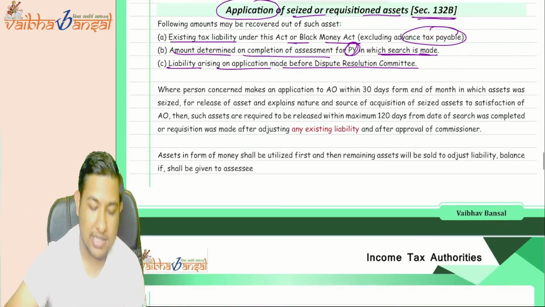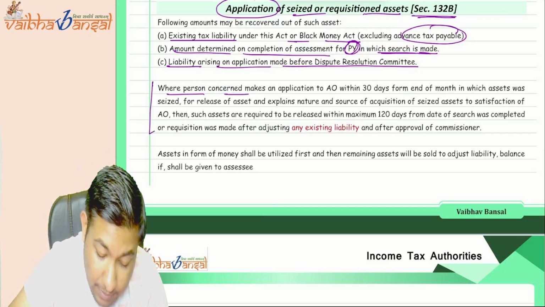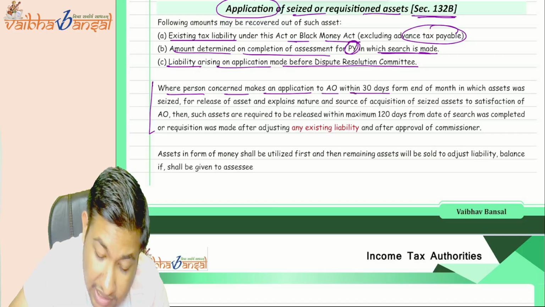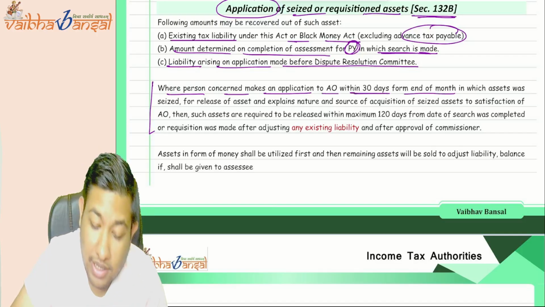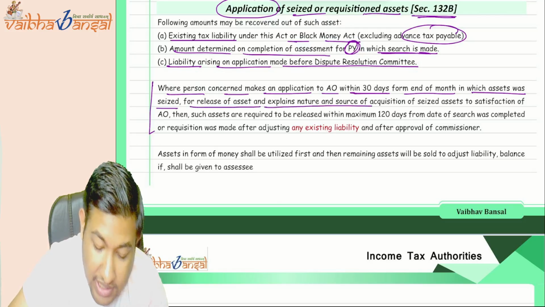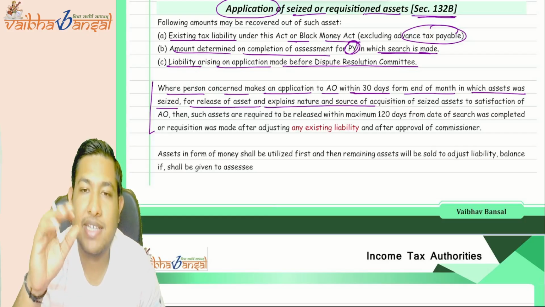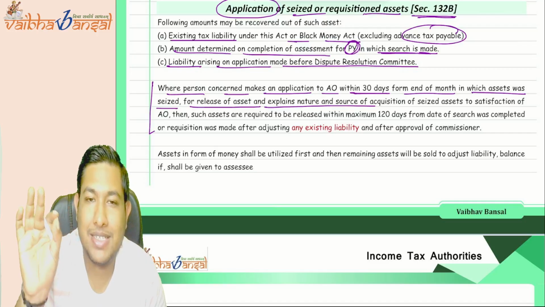Understood? Now what they are saying is, see, this is the important part. When the person concerned makes an application to the AO within 30 days from the end of the month in which assets were seized, for release of assets and explains the nature of those. Okay, if the person concerned, the assessee, makes an application to the AO that please release our assets.